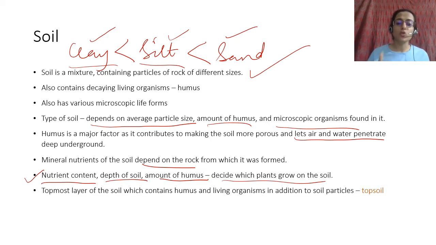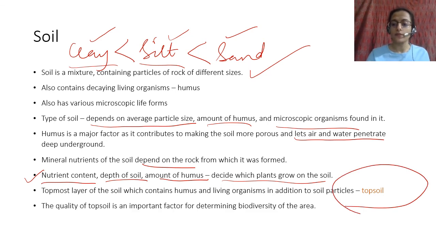The topmost layer of the soil, which contains humus and living organisms in addition to soil particles, is called topsoil. The quality of topsoil is an important factor for determining biodiversity of the area. The more humus, living organisms, and the depth of topsoil contribute to determining biodiversity. The more fertile the topsoil, the more plants will grow, so biodiversity will depend on it. Topsoil is very important for biodiversity.